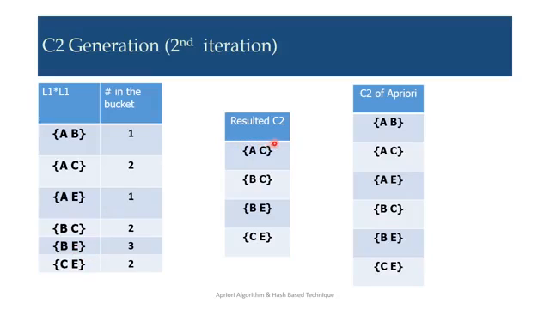Now in our resultant C2 we are having only AC, BC, BE and CE. But while using the Apriori algorithm, we are using AB, AC, AE and BC, BE, CE. As you can use the Apriori property also, if you see the individual one item sets of AB, A and B are frequent, A and C are frequent, A and E are frequent, B and C are frequent, B and E are frequent and C and E are frequent.